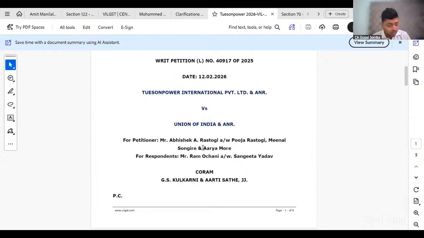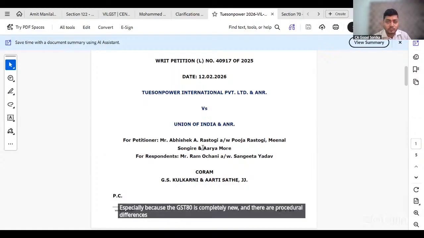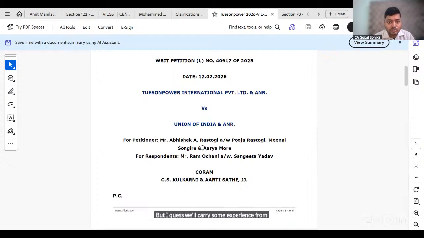Fine, Siddhant. One query I had received. Especially because GSTAT is completely new and there are procedural differences from CESTAT, but I guess we'll carry some experience from CESTAT to GSTAT.